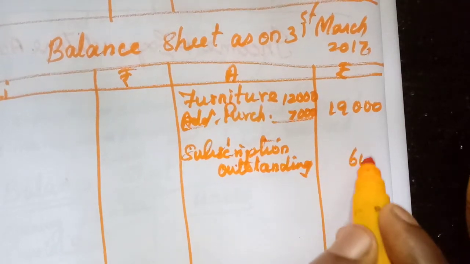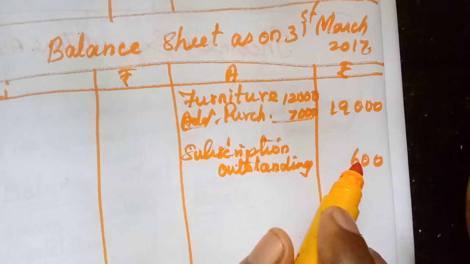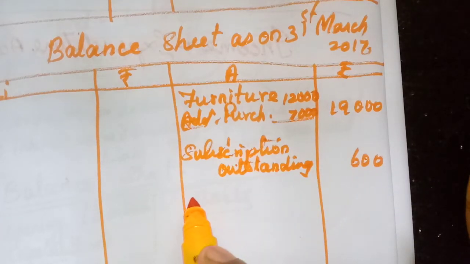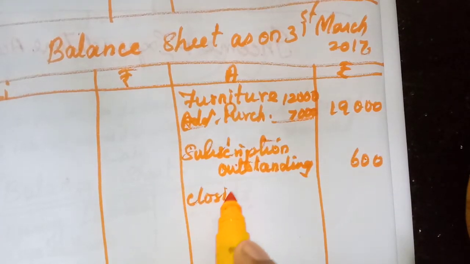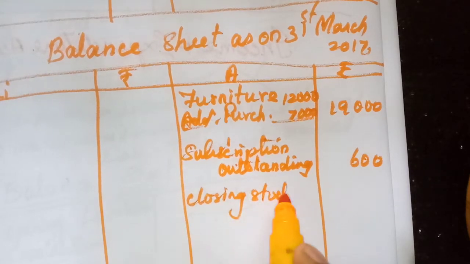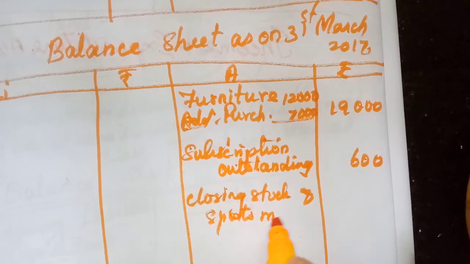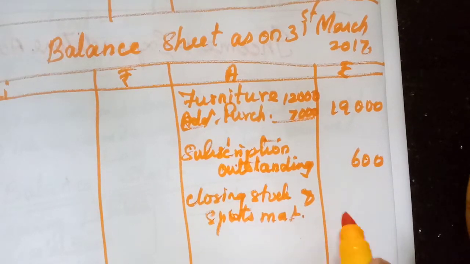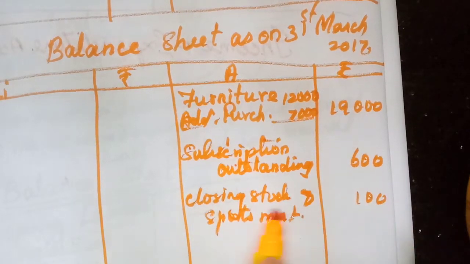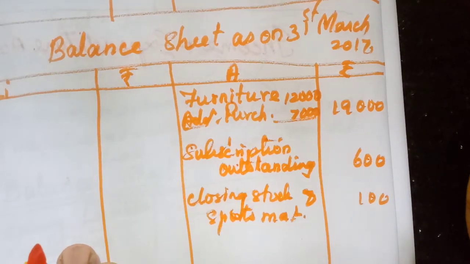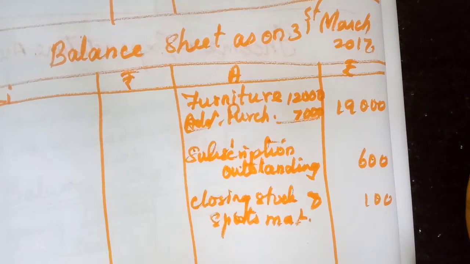Subscription outstanding 600. Then closing stock of sports materials, that we can write closing stock of sports materials. How much? 100. That you write 100. Then the capital fund in the liability side. Now we will write the closing cash in hand, cash at bank.